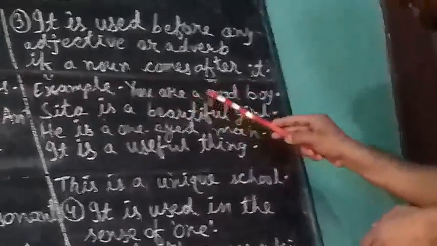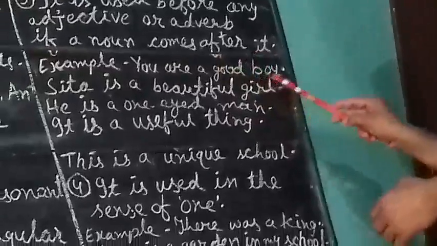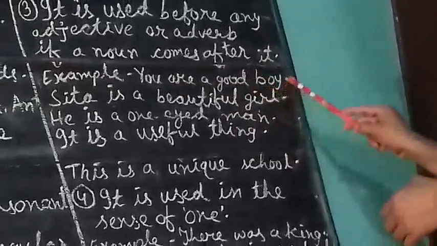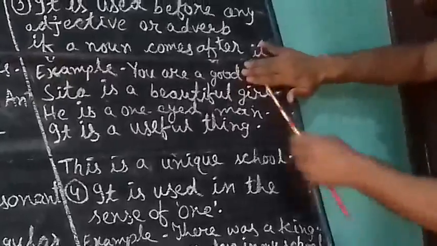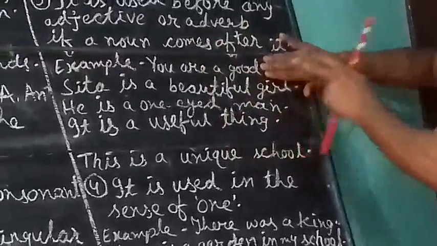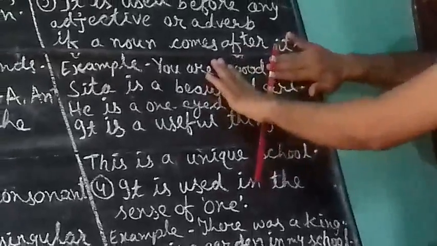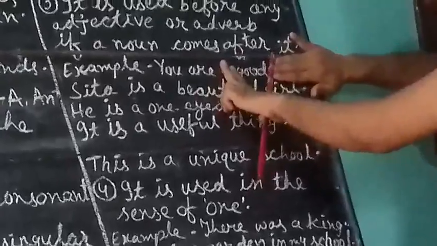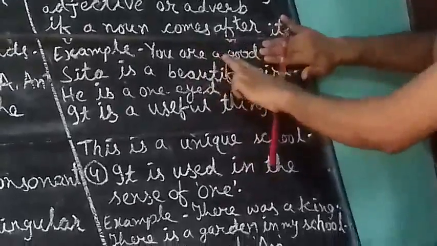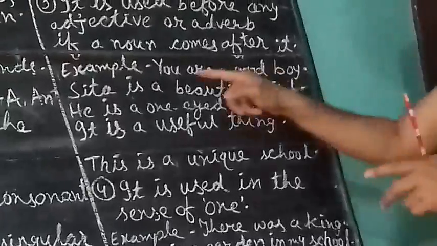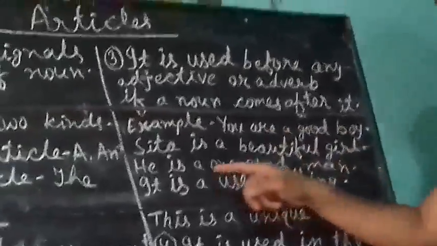Before good there is a, but boy comes after it. Boy is a noun. If there is no boy, you are a good, it is not correct. That time it will be you are good. For using a, noun should come.